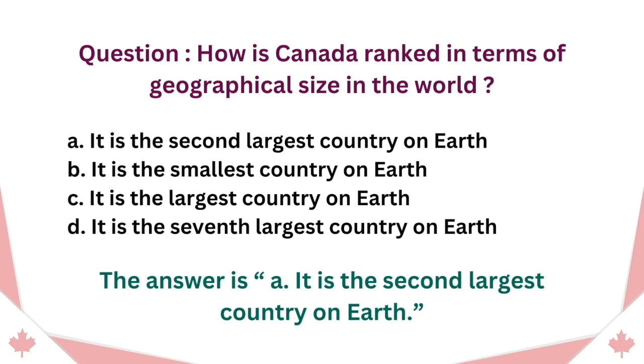Question: How is Canada ranked in terms of geographical size in the world? A. It is the second largest country on Earth. B. It is the smallest country on Earth. C. It is the largest country on Earth. D. It is the seventh largest country on Earth. The answer is A. It is the second largest country on Earth.